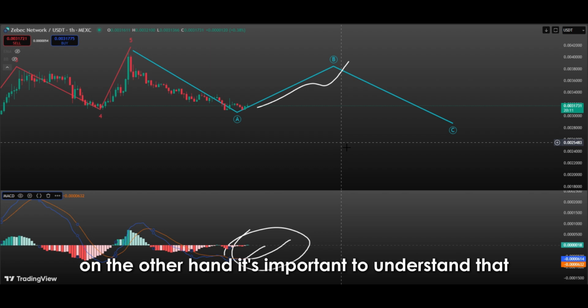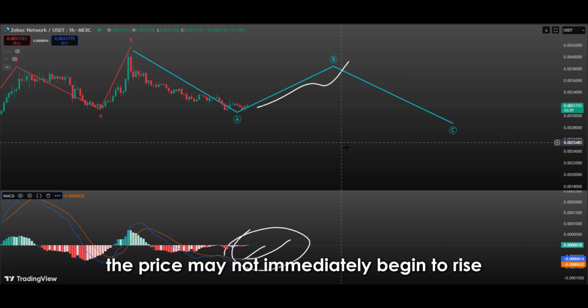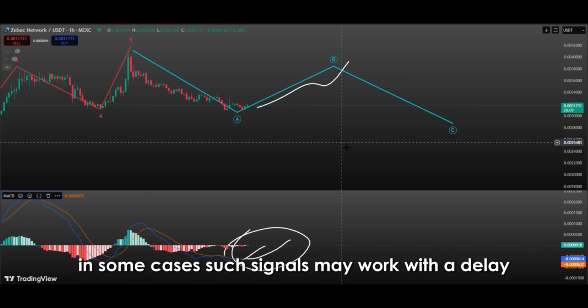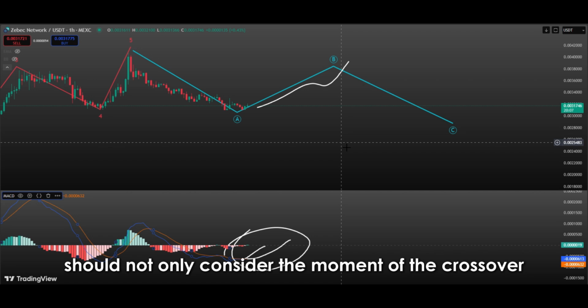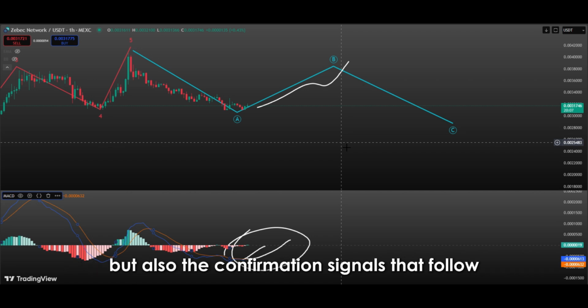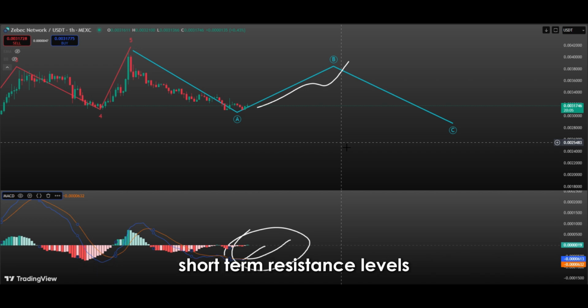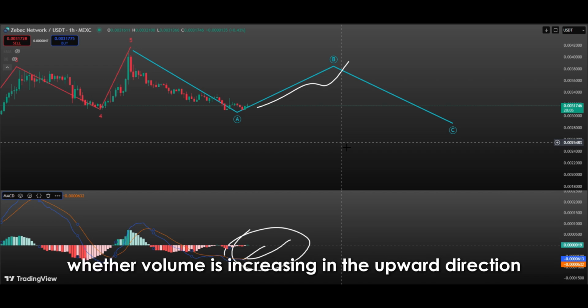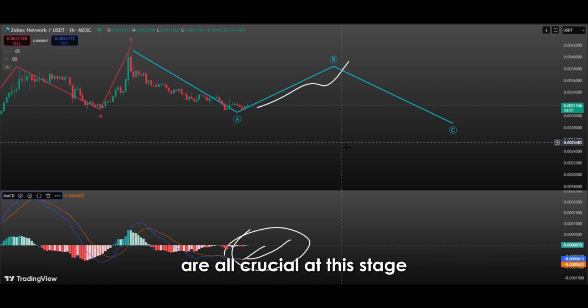On the other hand, it's important to understand that even if a MACD crossover occurs, the price may not immediately begin to rise. In some cases, such signals may work with a delay. Therefore, investors should not only consider the moment of the crossover, but also the confirmation signals that follow. For example, whether the price can break through short-term resistance levels, whether volume is increasing in the upward direction, and how overall market sentiment is shaping are all crucial at this stage.